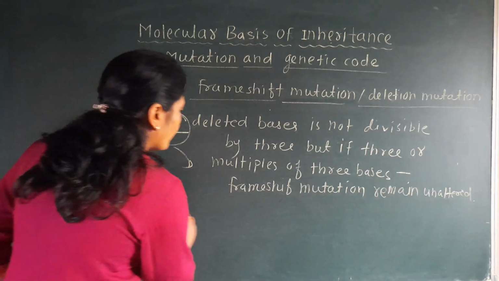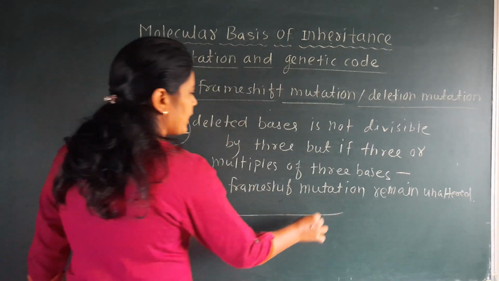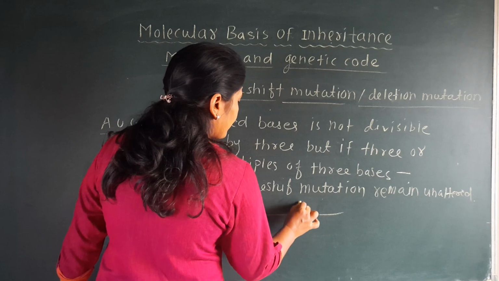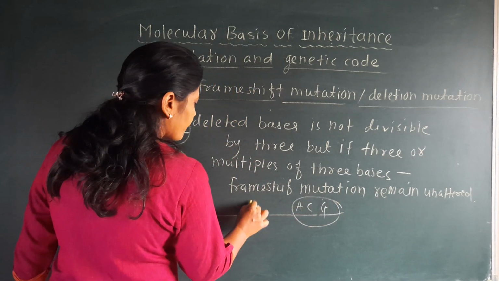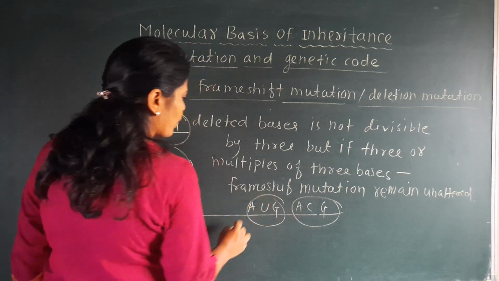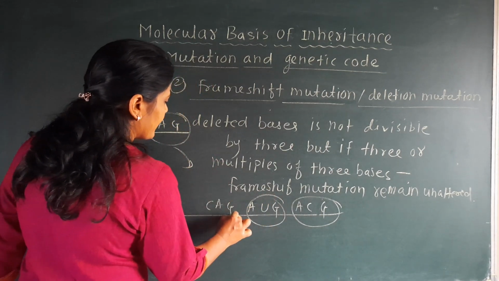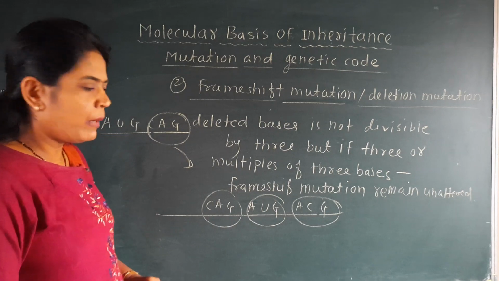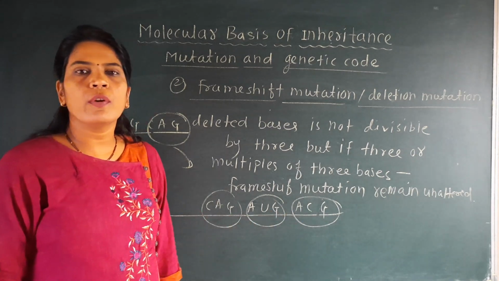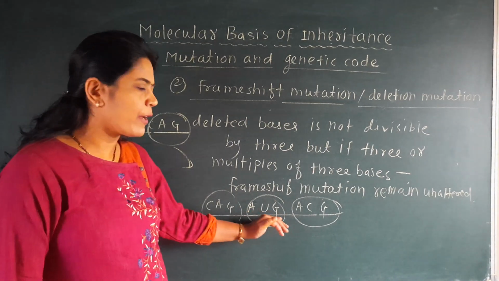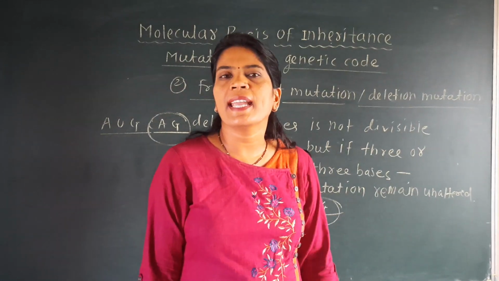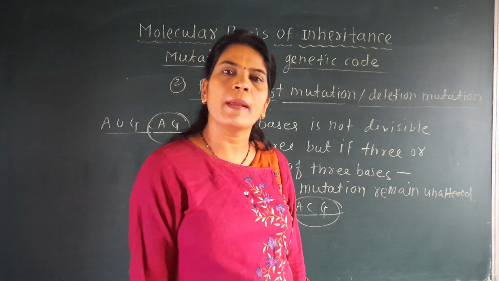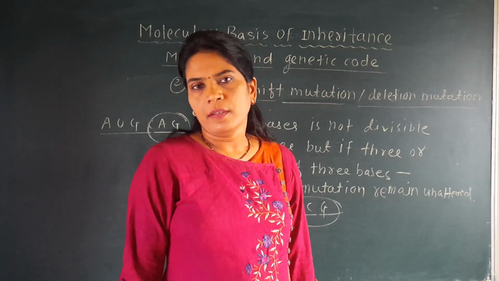Suppose this is the long chain of the DNA. Here we see ACG, 1 codon is lost, or AUG, another codon is lost, or CAG, this codon is lost. So in multiples of 3, these codons will be lost. Only that particular amino acid will be lost from that DNA, but the meaning of that DNA cannot change. Other amino acids will remain present on that DNA.